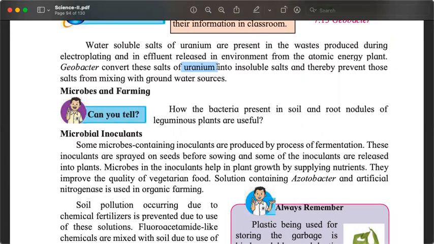How useful the microorganisms are. I think before this, we only studied microorganisms as something that is dangerous to us. They cause diseases. This year in this chapter, we are studying how microorganisms, bacteria, fungi, yeast, are so useful for us.